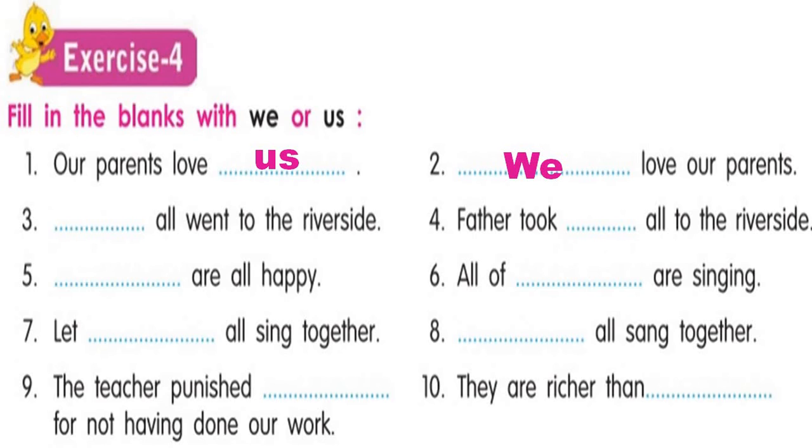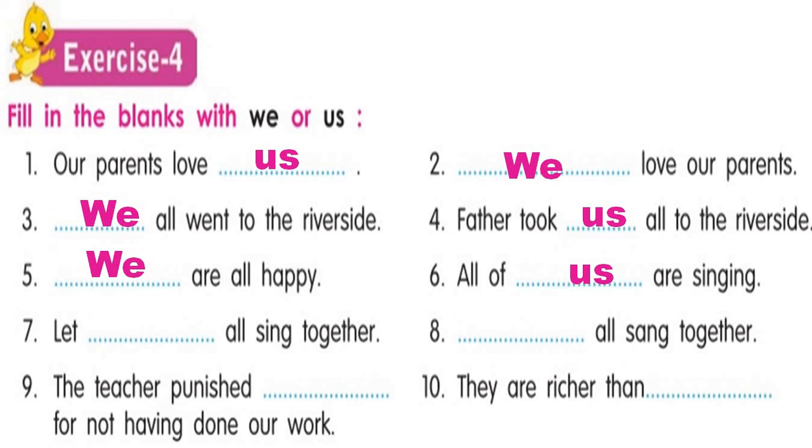Dash all went to the riverside. Now we are performing an action, so we'll write we. Father took dash all to the riverside. Now father is the doer and we are the receivers, so we'll use us here. Dash are all happy. We are all happy because we are the action doers. All of dash are singing. All of us are singing because the performance is done by us.